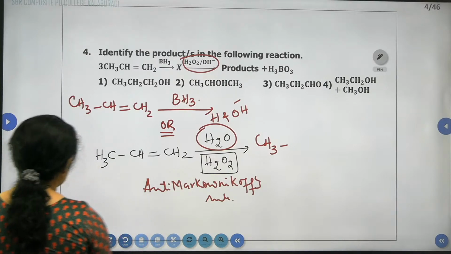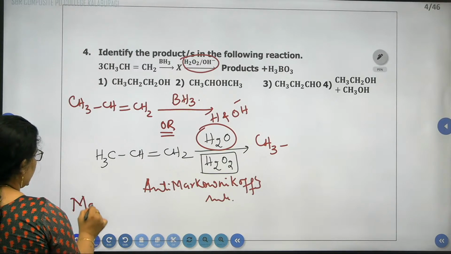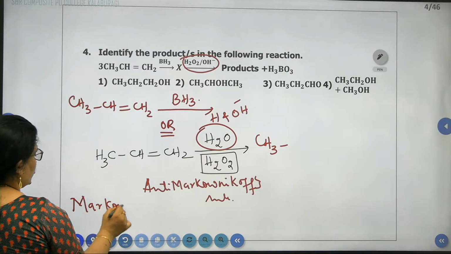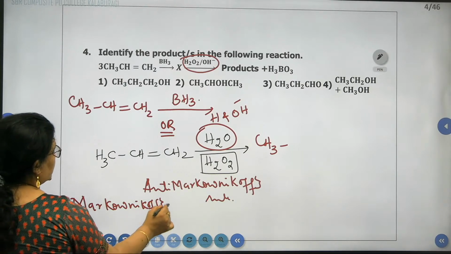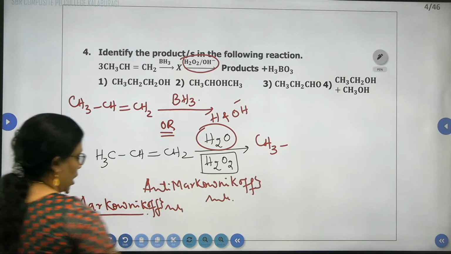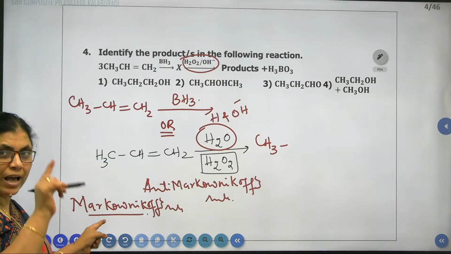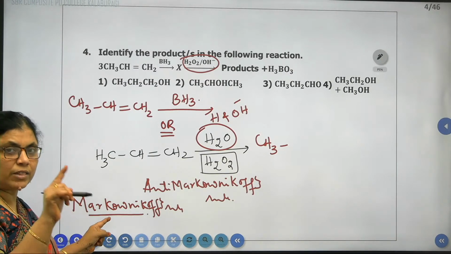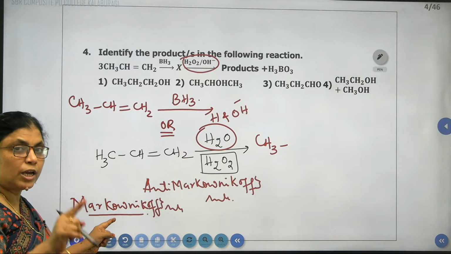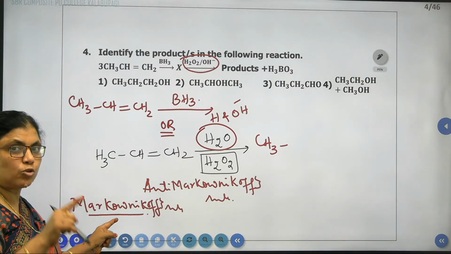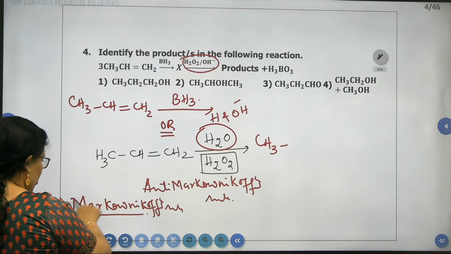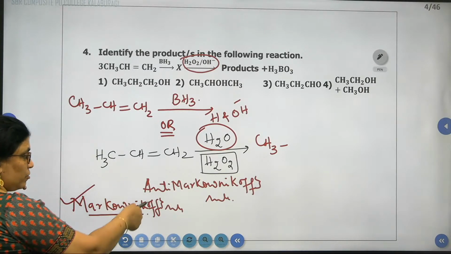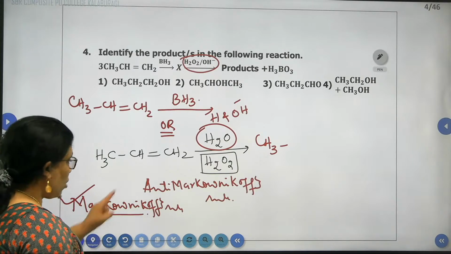Remember, I'll make both statements, children, once you listen to me. According to Markovnikov's rule, when an unsymmetrical alkene is treated with an unsymmetrical reagent, the negative part of the reagent is added to the carbon containing less number of hydrogen atoms. This is Markovnikov's rule.